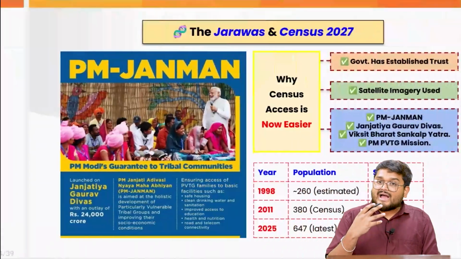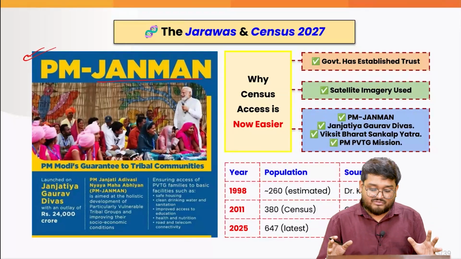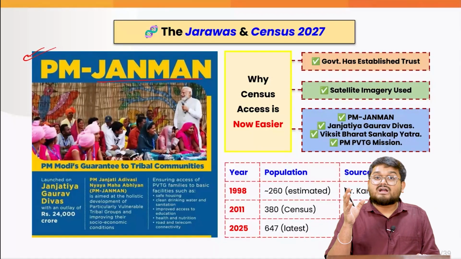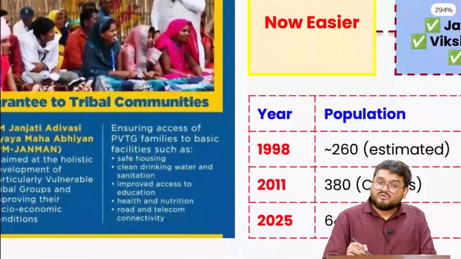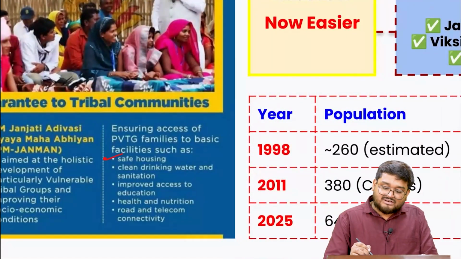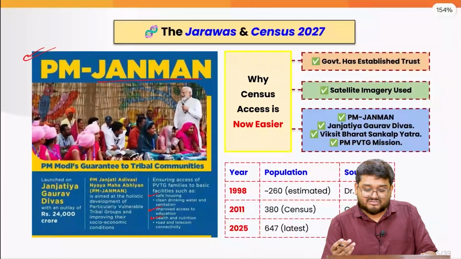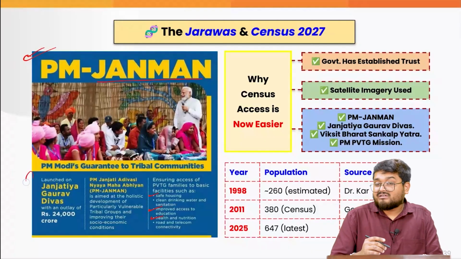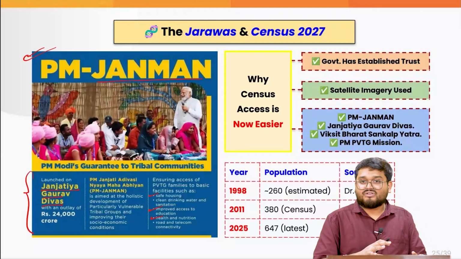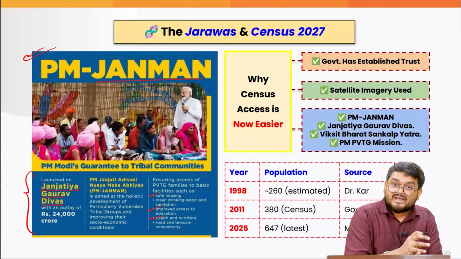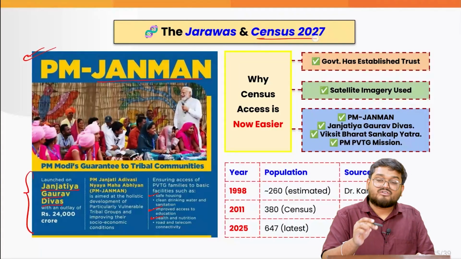And also, we have the Pradhan Mantri Jan Man Yojana, which is actually an umbrella kind of scheme, the government's guarantee to ensure basic services such as clean drinking water, safe housing, sanitation, education, health, road, telecom, and so many other things. This scheme was launched on the occasion of the Janjatiya Gaurav Divas. And these schemes and so many other schemes will be helping the government in the upcoming census 2027.